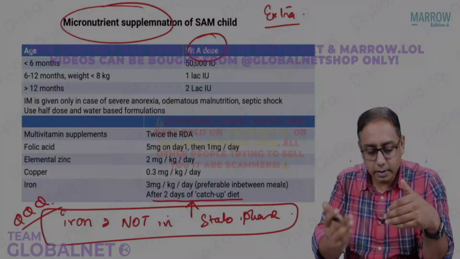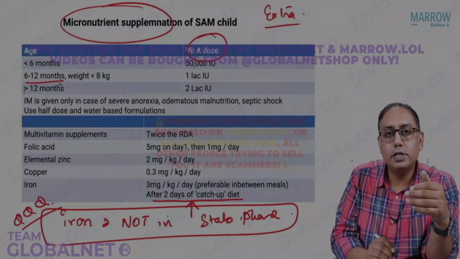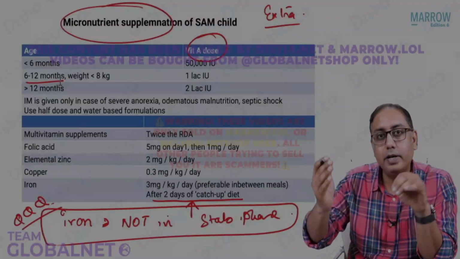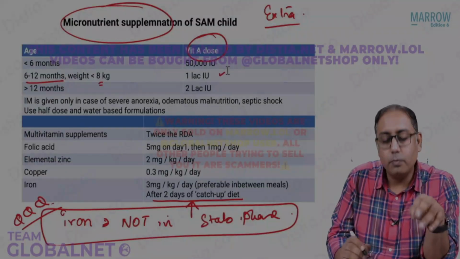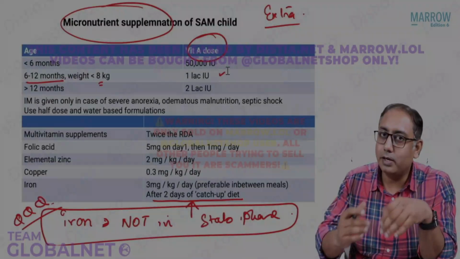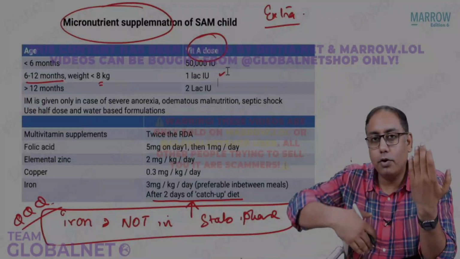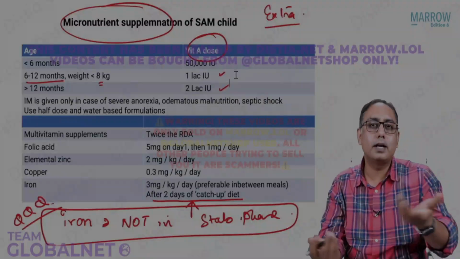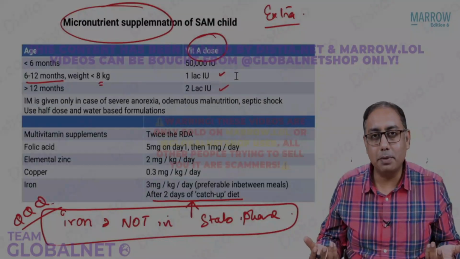From 6 months to 1 year of age, or even if the child is more than 1 year, if the child weighs less than 8 kgs, we give 1 lakh international units. And if the child weighs more than 8 kgs, or if the child is more than 1 year, you're supposed to give 2 lakh international units.